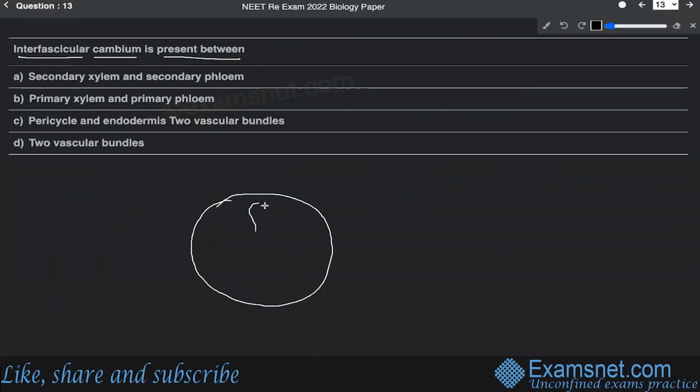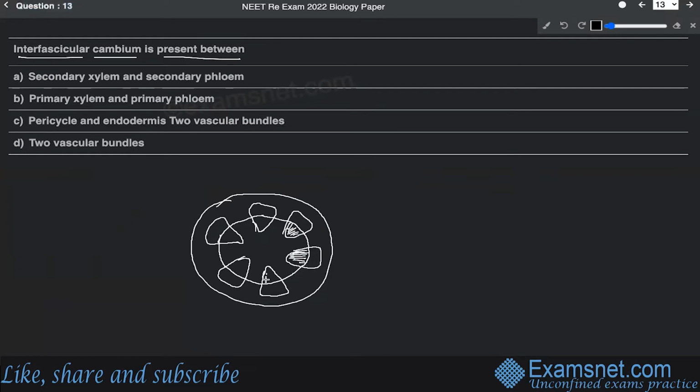So suppose these are the vascular bundles which are arranged in the form of a ring like this. The vascular bundles are arranged in a circle. All right. So the lower part is the xylem part.